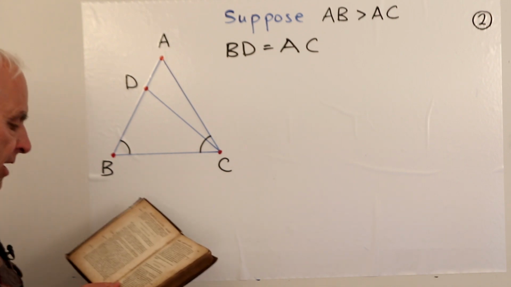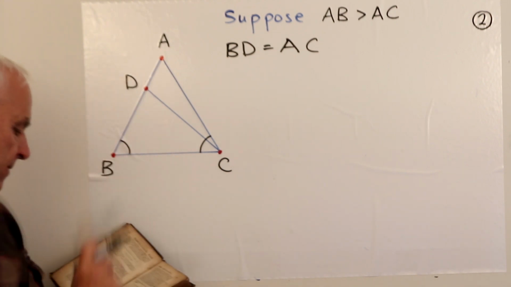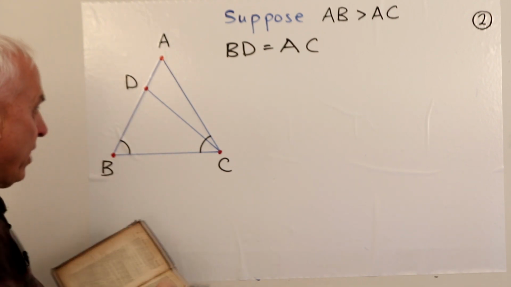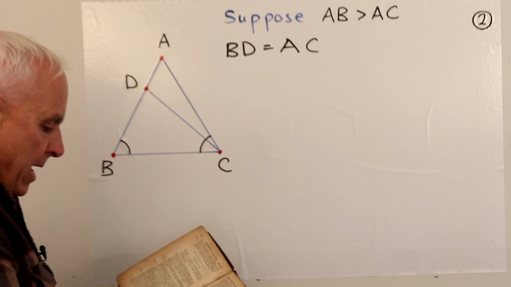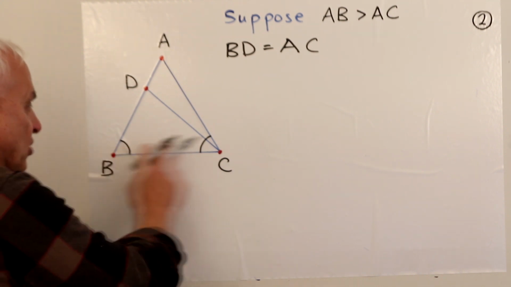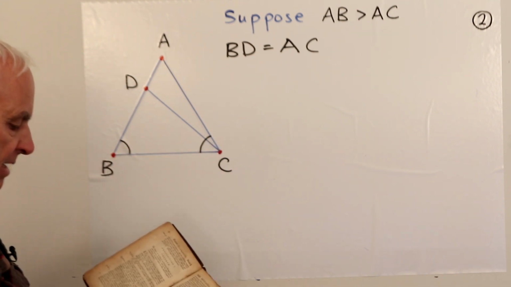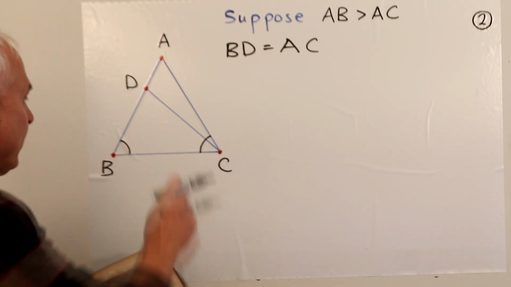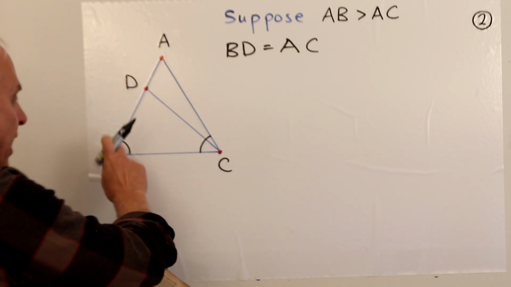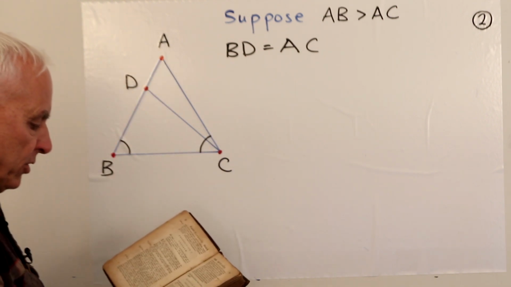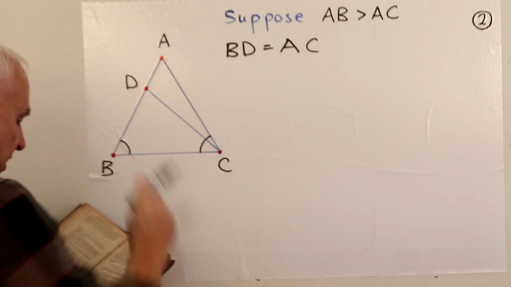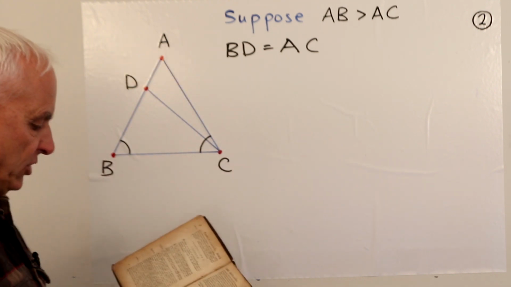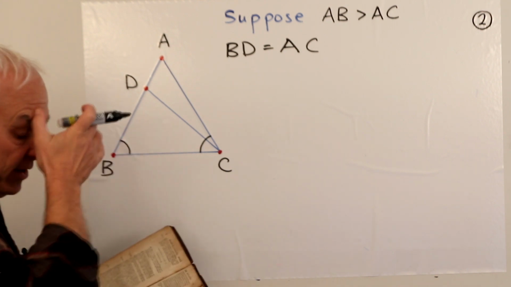Then because DB is equal to AC, and BC is common, DB and BC will be equal to AC, CB, each to each. Okay, let's pause and think about that.